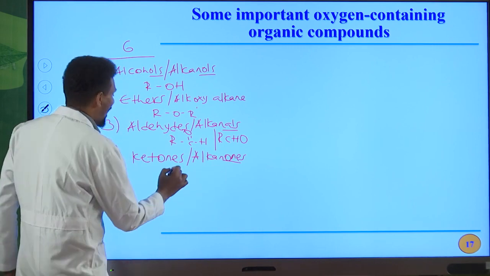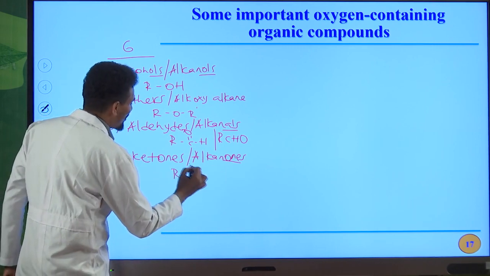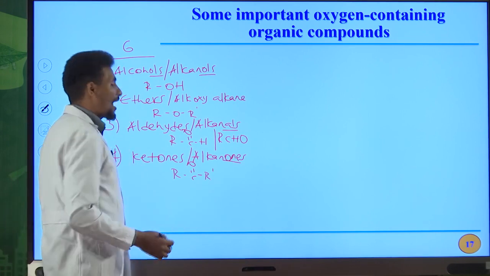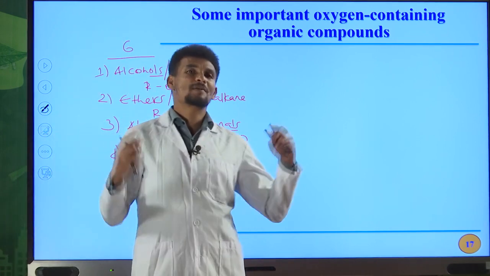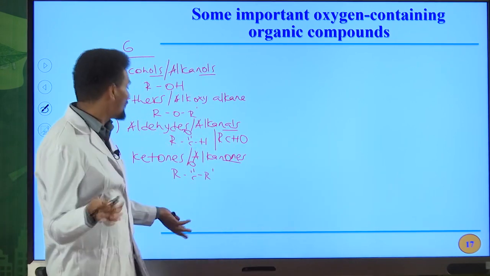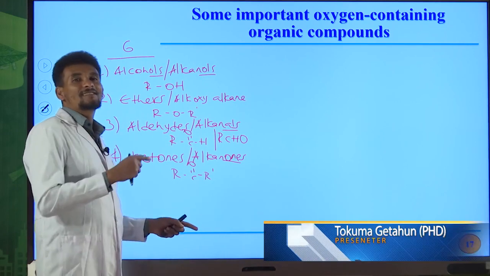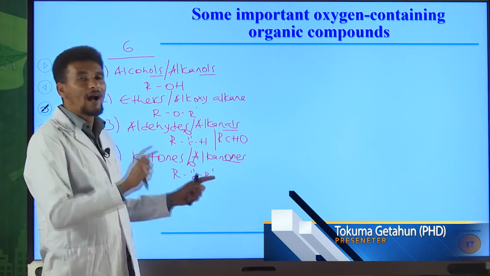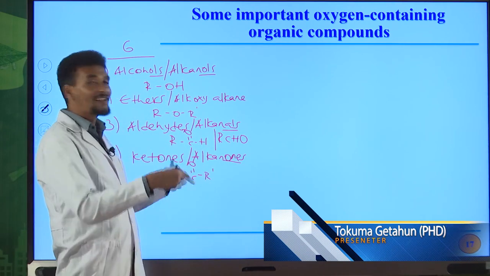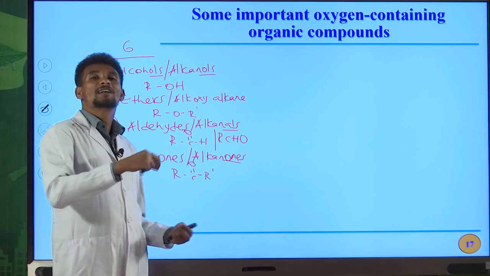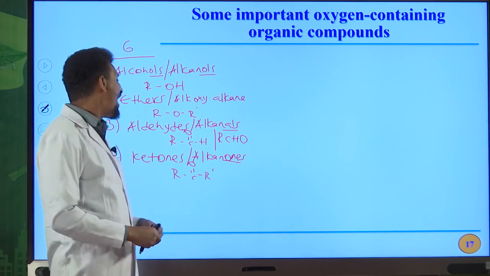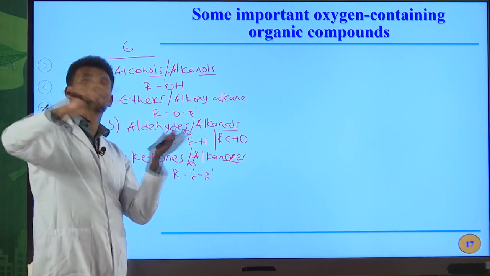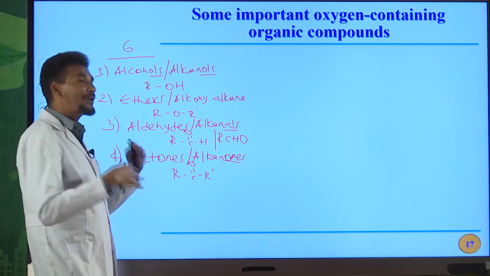The general formula for alkanones is R-C double bond O R prime. R and R prime may be the same or they may be different. But in this case, R prime can never be hydrogen atom. R also can never be hydrogen atom. If R is hydrogen atom, it becomes the general formula for aldehydes. But aldehydes are completely different from alkanones or ketones.